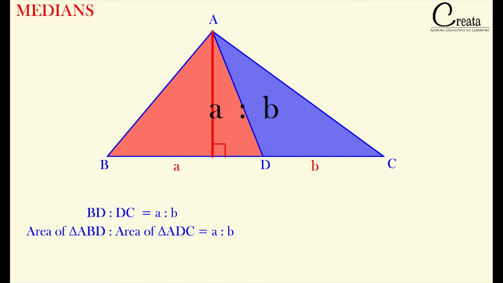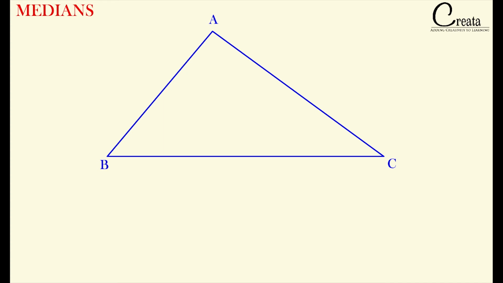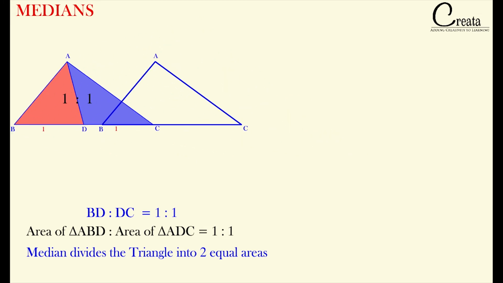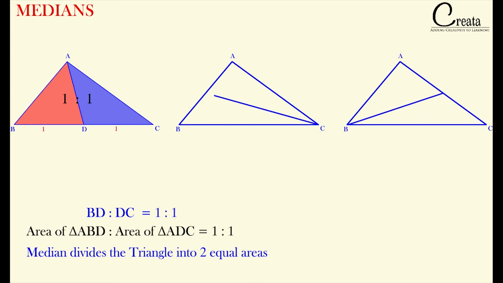This is the concept. If we apply this concept to the medians, which start from the vertex and join the midpoint of the opposite side, it means the median divides the opposite side into the ratio of 1:1. So we can say the ratio of the areas of both of these triangles will be 1:1. Why? Because the ratio of their bases is 1:1. In other words, we can say the median divides the area of the triangle into two equal parts. Similarly, these medians will also divide the area of the triangle into two equal parts. Why? Because they meet the midpoint of the opposite side and divide the opposite side into the ratio of 1:1.